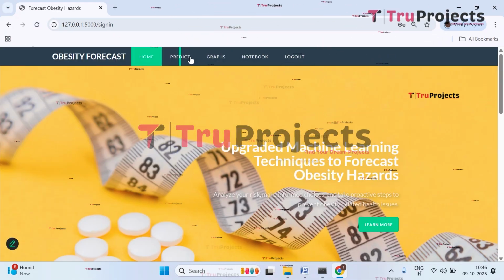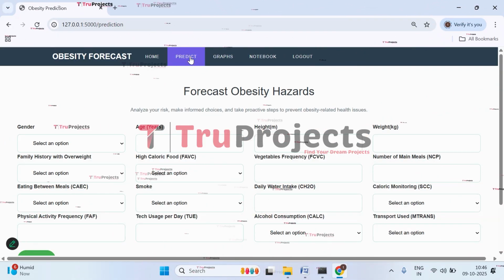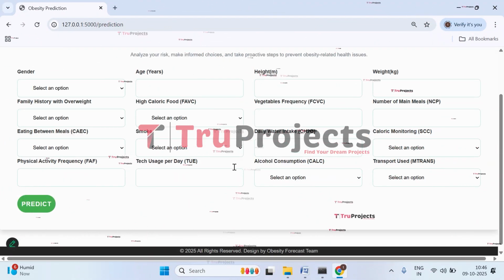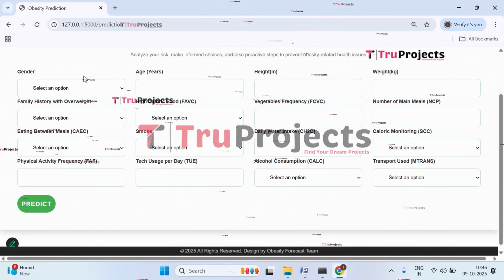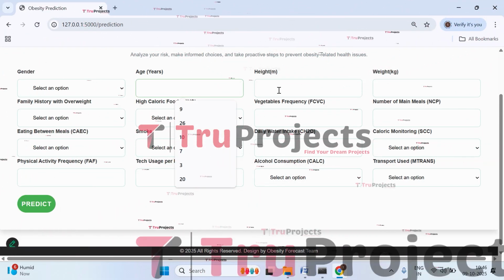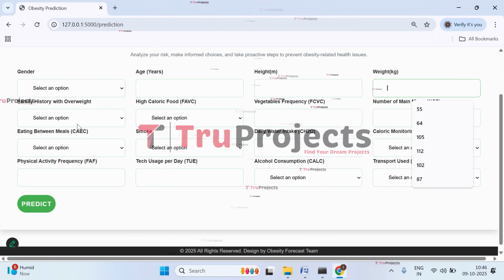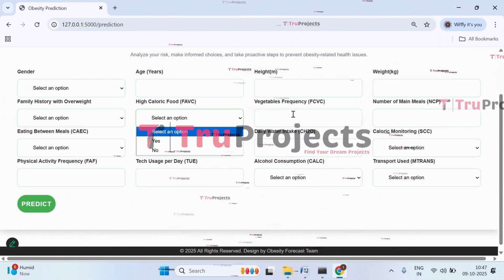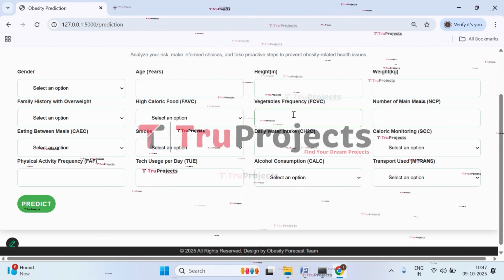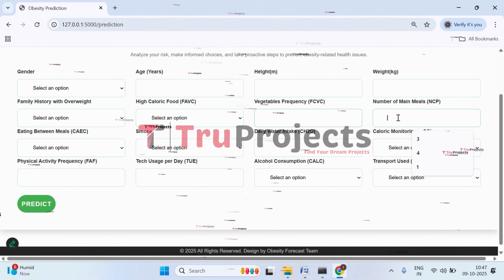So here click on predict. And here you can see multiple parameters, right? So these are the parameters which need to be given as input. So here we have gender of the person, we have age, height of a person, weight, family history with overweight, high calorie food, whether he takes high calorie food or not, how frequently he eats vegetables, number of main meals he takes per day.